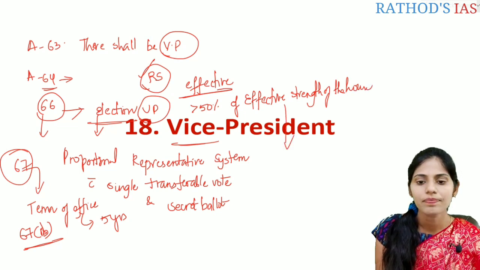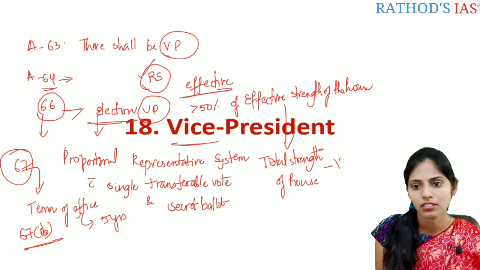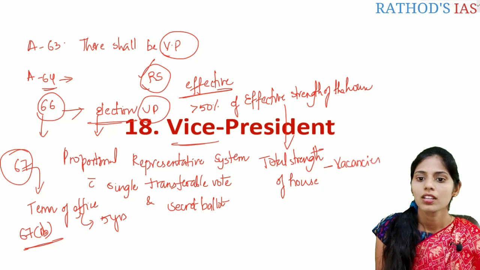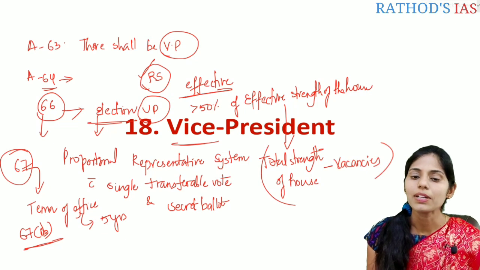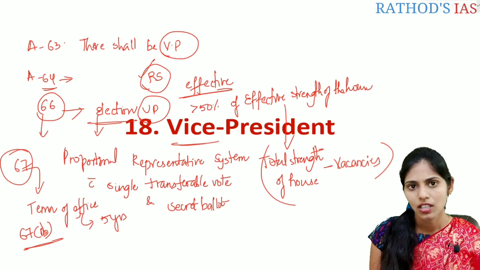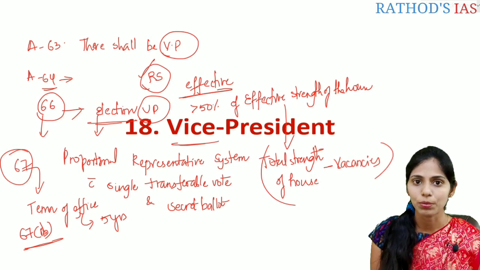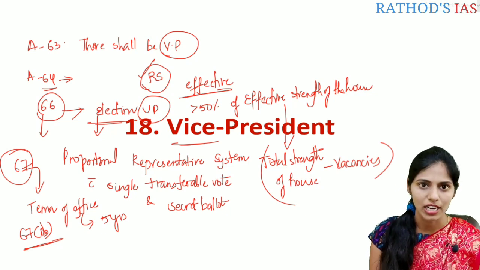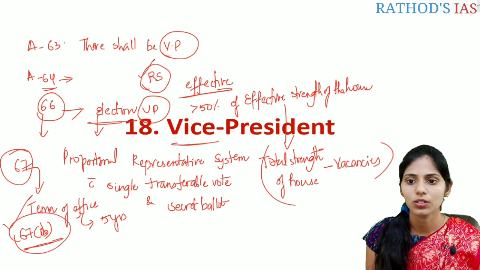Effective strength means the total strength of the House minus any vacancies. So whenever we are calculating, how many seats are present, that means the total strength of the House minus vacancies, it is called the effective strength. So if there is more than 50% of these people supporting the proposal for the removal of the Vice President in the Rajya Sabha, then it is done, as said in Article 67b of the Indian Constitution.